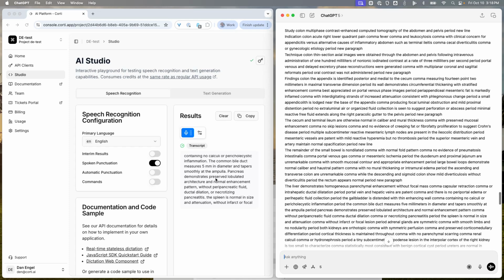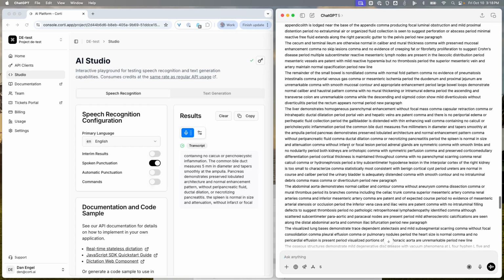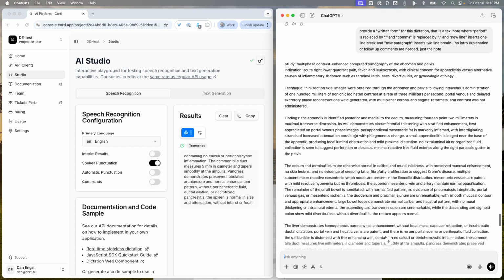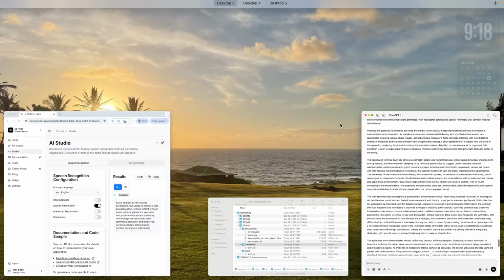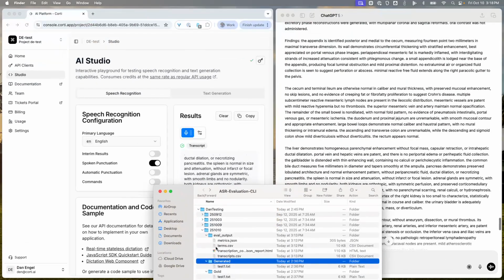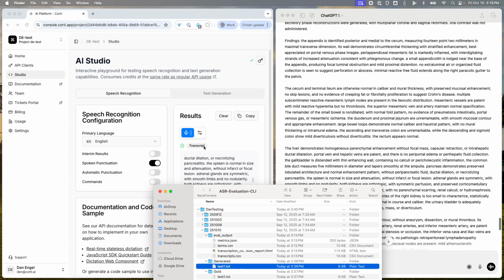So it'll be interesting to see if I pronounce everything correctly, if I got all the words right, and how that compares to the written form output here. So, comparing the transcript to the gold note. To do that, I'm using an evaluation tool that we've built internally that's going to compare the generated text from my dictation to the gold note text from my note that I built here in ChatGPT. The goal was to build a long, complex note with as many medical terms as possible, anatomical terms, etc.